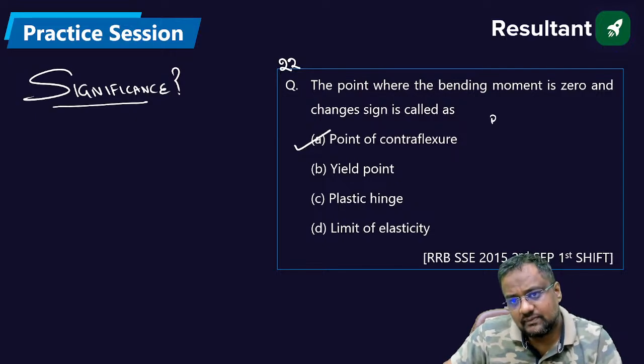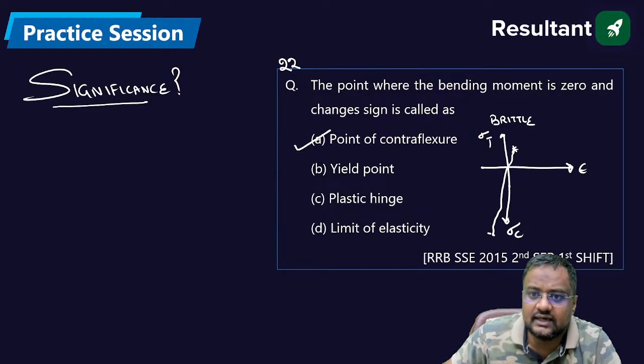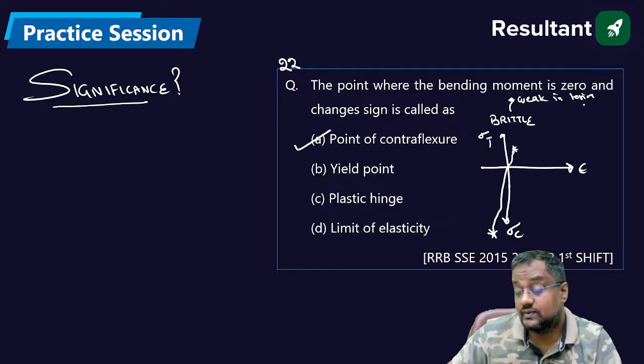For brittle material like concrete, if you draw the stress strain curve, suppose positive side tension, negative side compression, then in tension they cannot take much load, in compression they can take much load. So brittle materials like concrete are weak in tension. Therefore on the tension side we provide reinforcement.